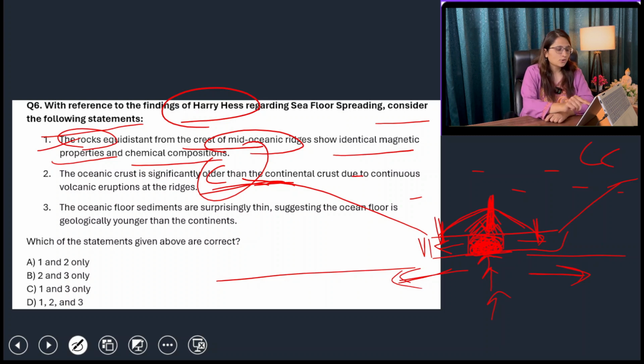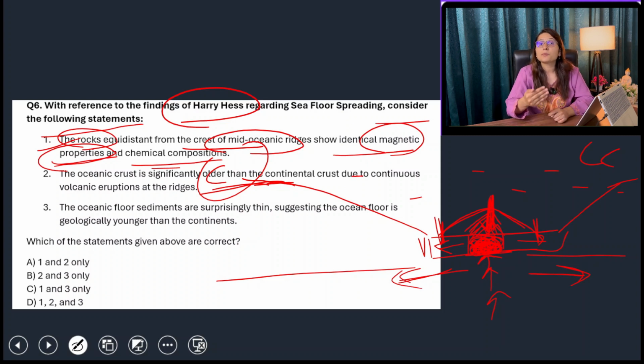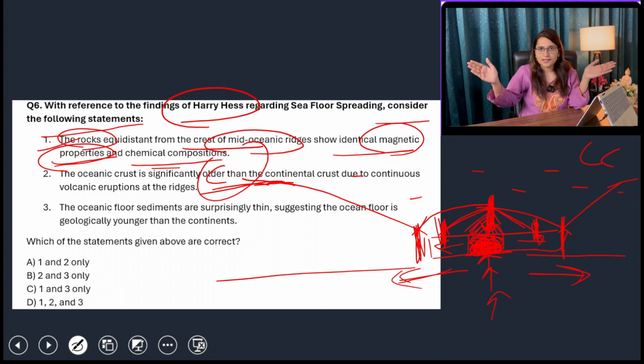So yes, they show identical magnetic properties and chemical compositions because they are formed by the same material at the same time. The equidistant rocks will have the same magnetic properties. This is how the sea floor is spreading.